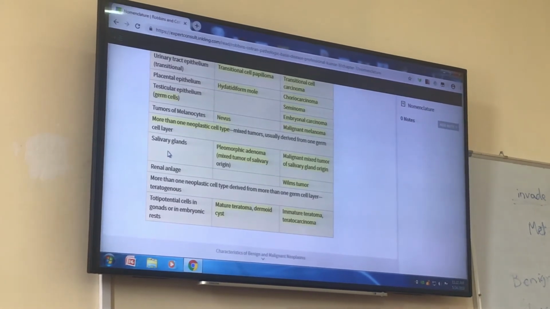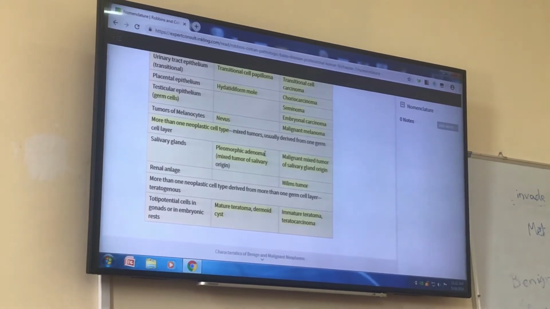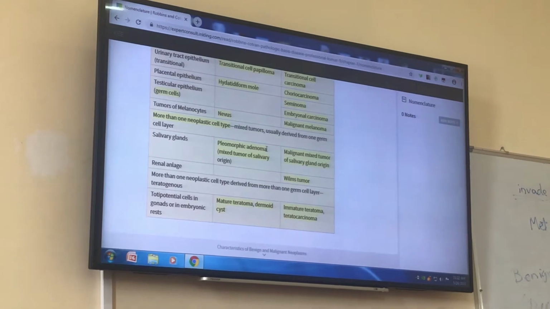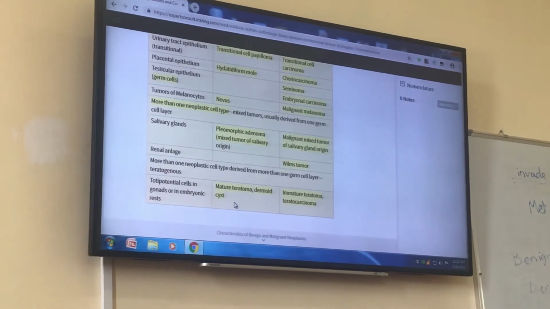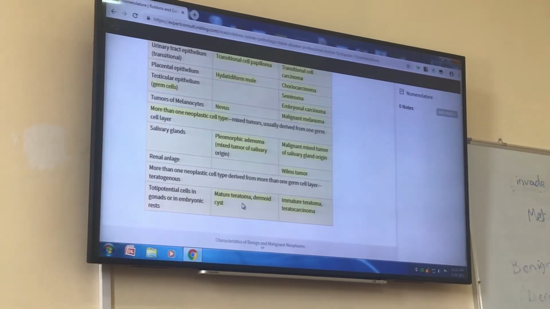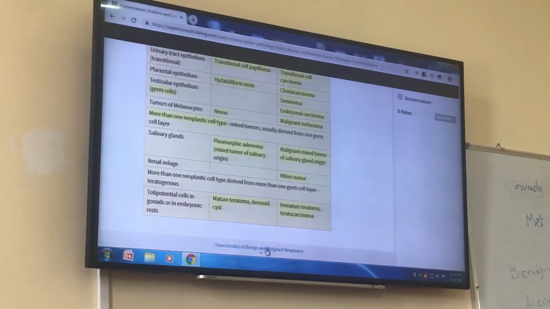Salivary glands, pleomorphic adenoma, again, is a mixed tumor. It consists of epithelial or mesenchymal cells. And this mixed tumor, mature teratoma or dermoid cyst of ovary, is a tumor that I showed you the picture.